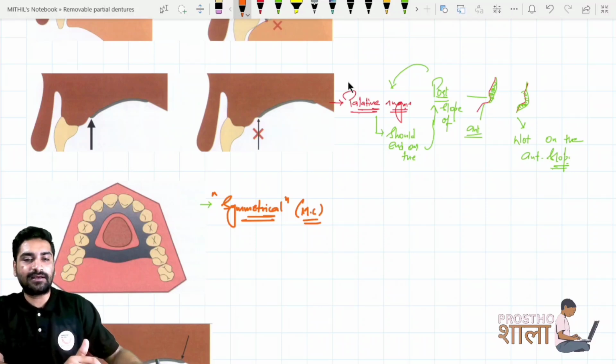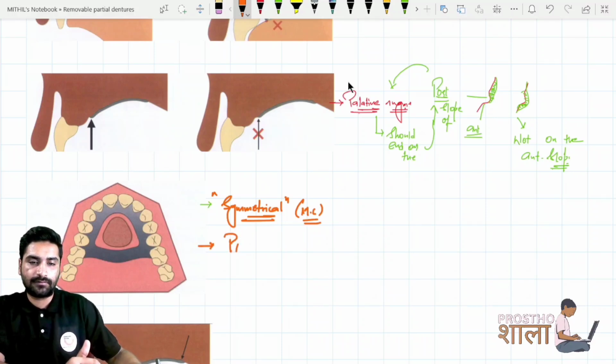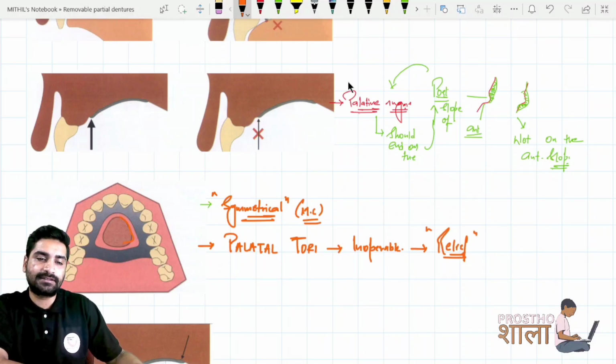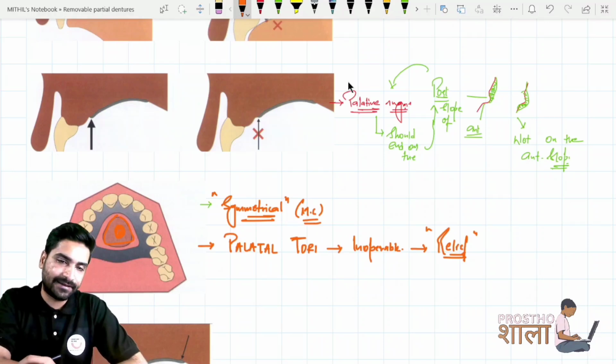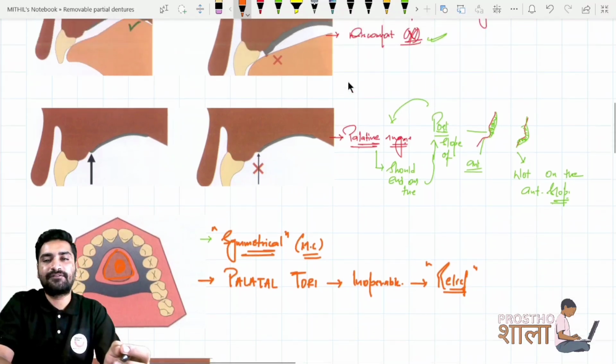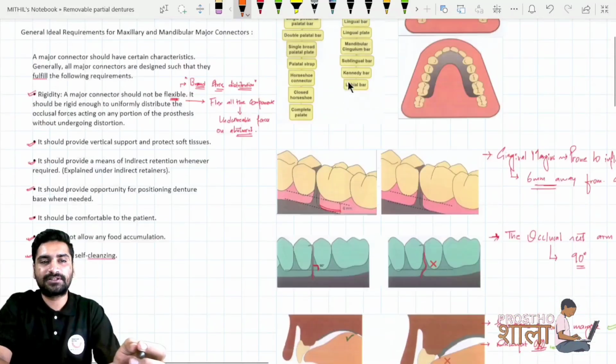Right? If there is any palatal tori, in the cases of palatal tori which is inoperable, in that case you have to provide relief. There are different major connector designs which we'll discuss, so that you can create a section over here and you can relieve that tori which is present in that area. So that also should be kept in mind. Okay, so these are some of the basic requirements. We'll go through all the requirements once again.